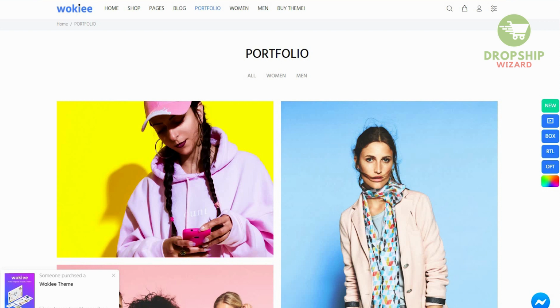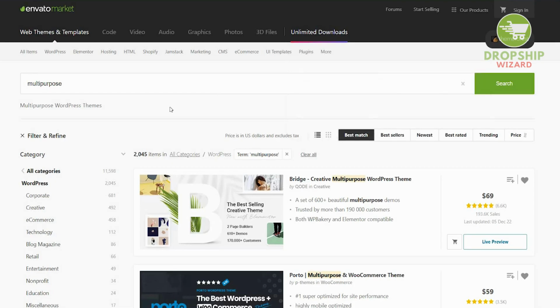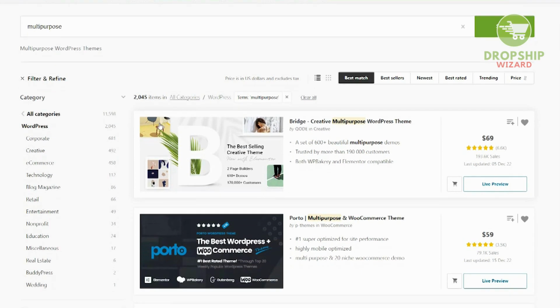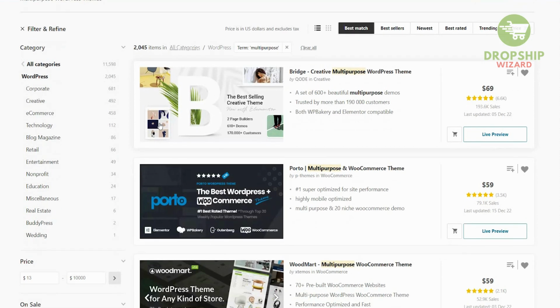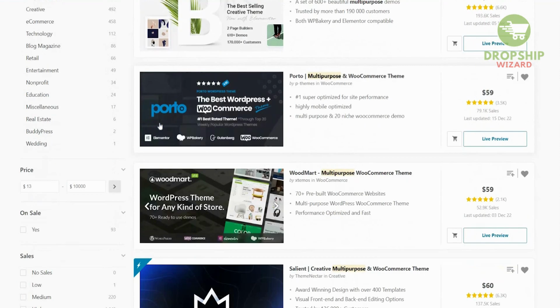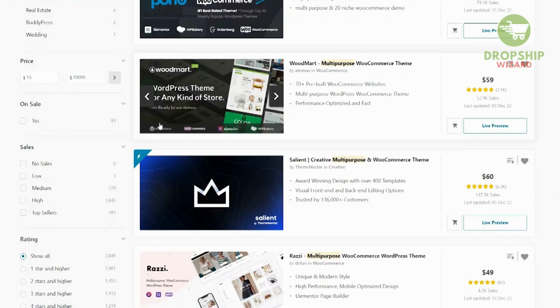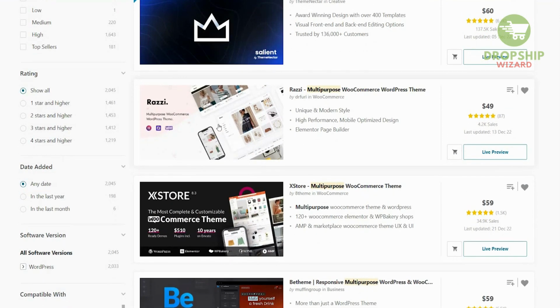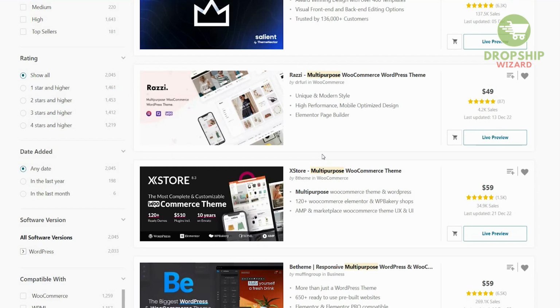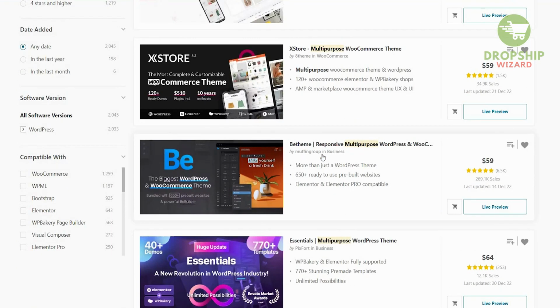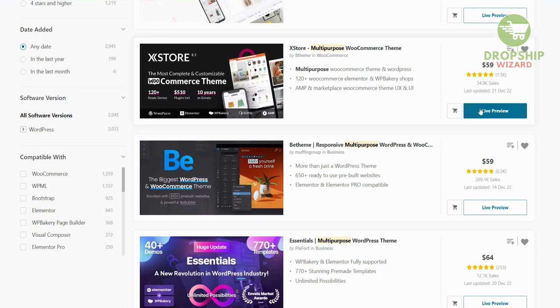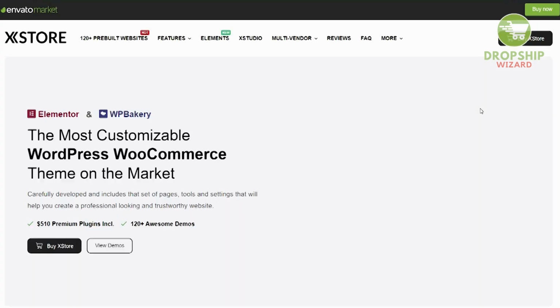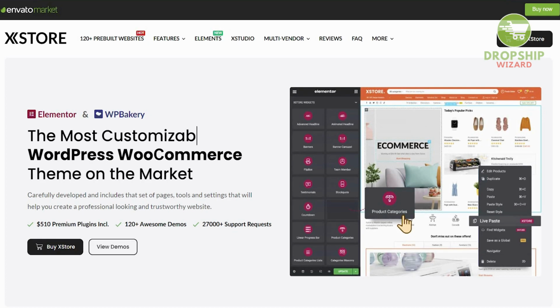That is the reason why I'm introducing you to the third and most important element, which is the multi-purpose WordPress themes that you can easily install and get for your Shopify store. Looking at these amazing elements with different color coordinations and all the different elements, from unique and modern styles, high performance, mobile optimized designs, and the Elementor page builders. The X-Store multi-purpose theme, which I personally feel is quite interesting, is only $59, and getting this and installing it will definitely give you a competitive advantage.